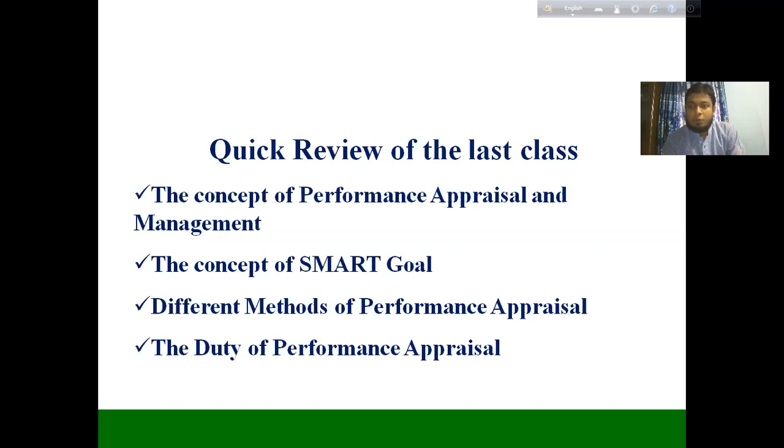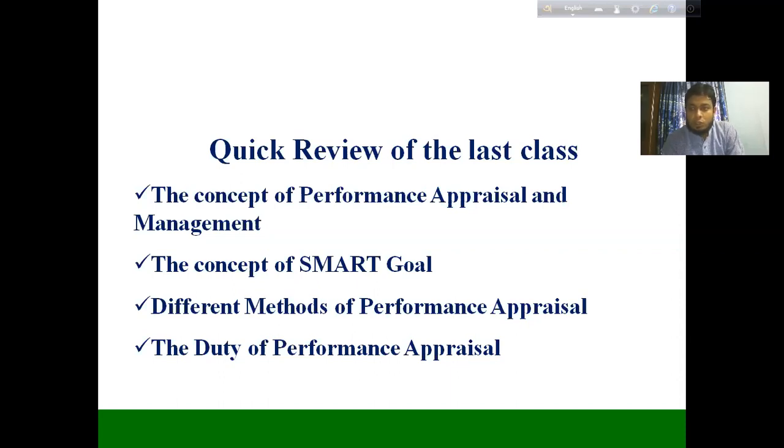On the other hand, performance management focuses on the organizational strategic goal. Whenever the employee performs concentrating on the strategic goal of the organization, that gives us the sense of performance management.